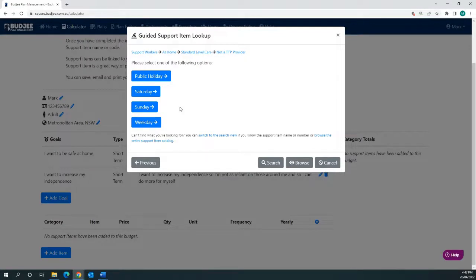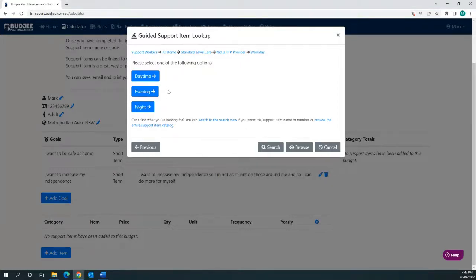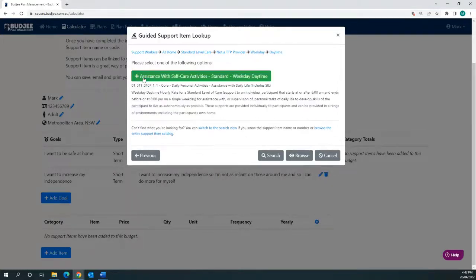What day of the week do I actually need this support worker for? So if I'm wanting one afternoon each week, well, then obviously I might be looking at it through a weekday and in the daytime because I was looking for it in the afternoon. Now, once you get to the code, it'll give you the description of exactly when to use that code.